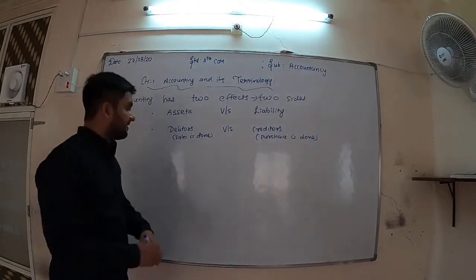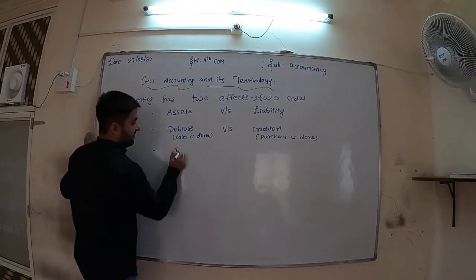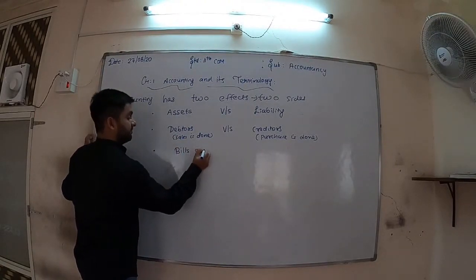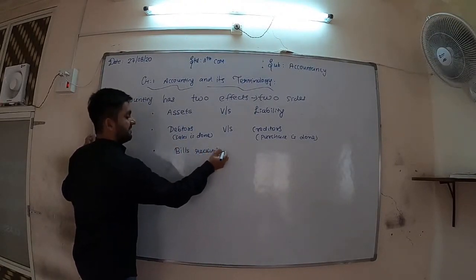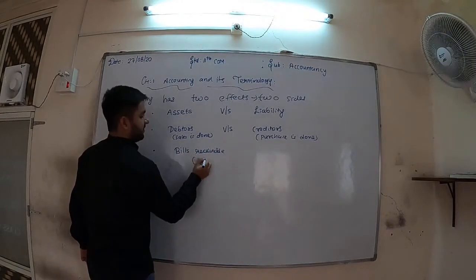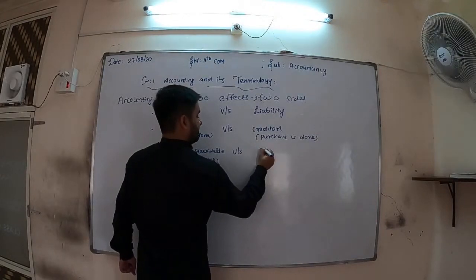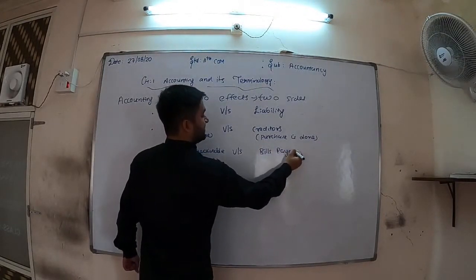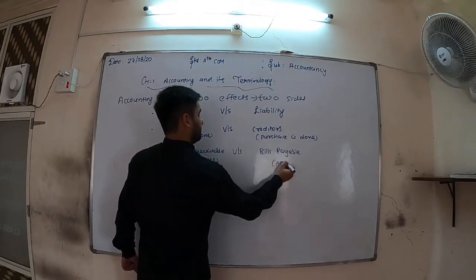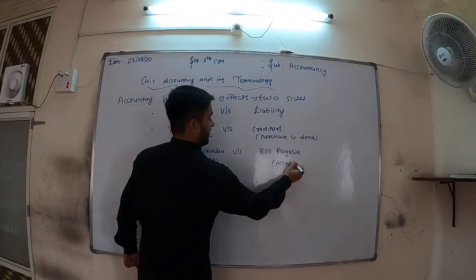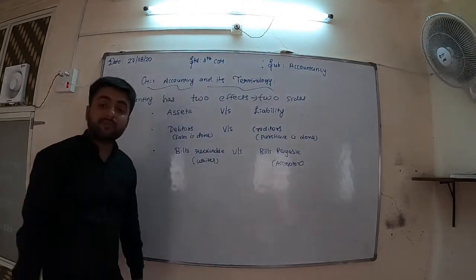Asset, but which type of asset? Current assets. In the same way, bills receivable for the writer versus bills payable for the acceptor. Why am I showing all these things?